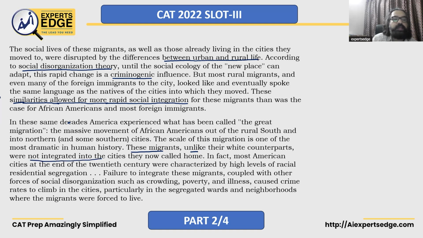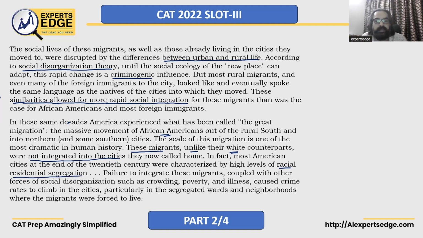So in a way, what are we saying? The white counterparts were integrated into the cities. They had been made to adapt. These migrants were not accepted. In fact, most American cities at the end of the 20th century were characterized by high levels of racial residential segregation. Racial residential, why? Because you have white counterparts and you have African Americans. So, different races, different colors, racial residential segregation.